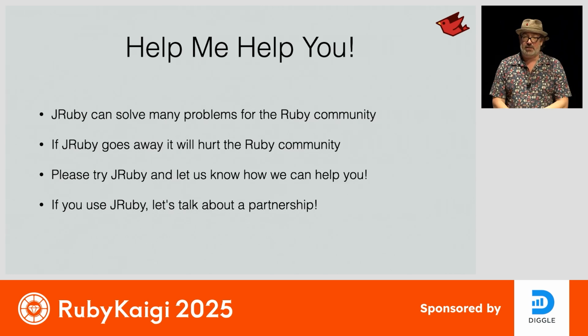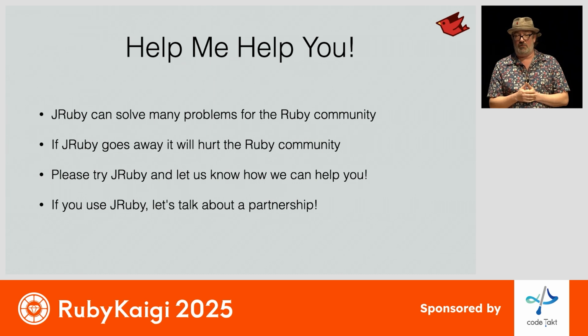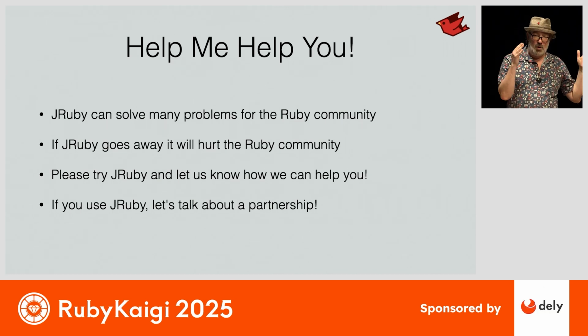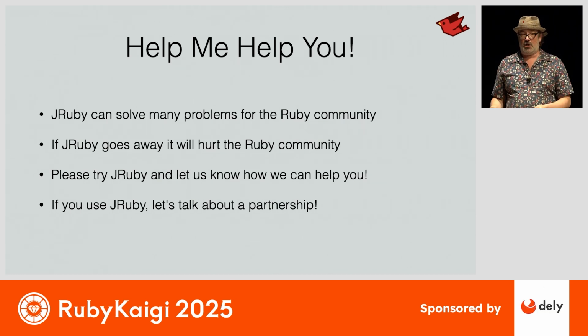So the other side of this is that I need the Ruby community to help me keep helping you. I really believe JRuby can solve many of the problems that the Ruby community has, performance-wise, and in getting Ruby into difficult enterprise organizations. If JRuby goes away, I think Ruby would be immeasurably damaged. This is an opportunity for us to expand Ruby into a much larger world, to be able to do high performance, high concurrency processing of data all over the world, just using the Ruby that we love to use.